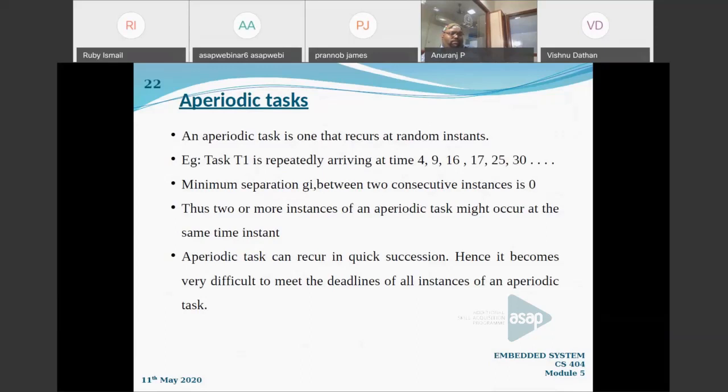Now the next topic is the task scheduling model, and we can have that in the next class.